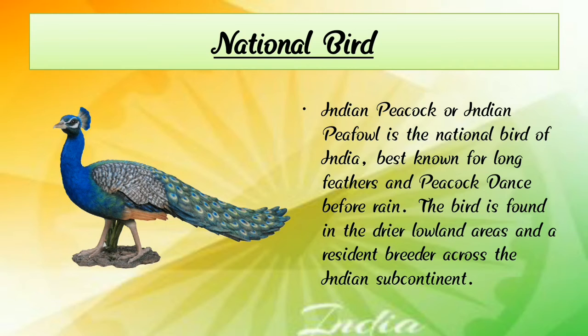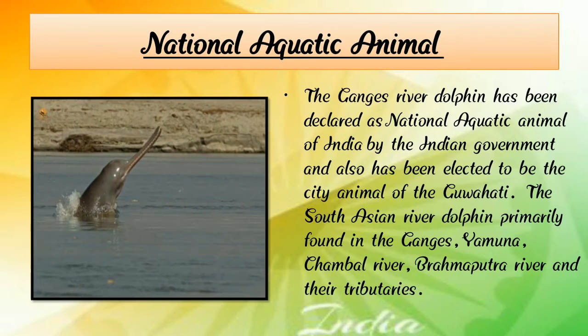So, now let's learn the next slide, and it's the national aquatic animal. Here we can see a dolphin is our national aquatic animal. The Ganga river dolphin has been declared the national aquatic animal of India by the Indian government, and has also been elected to be the city animal of Guwahati.